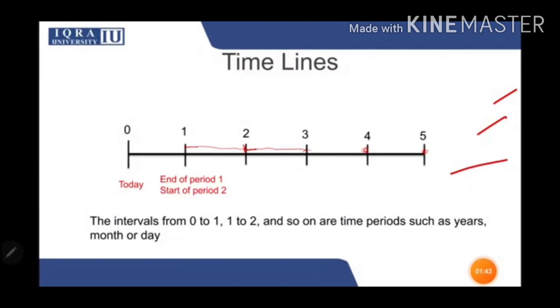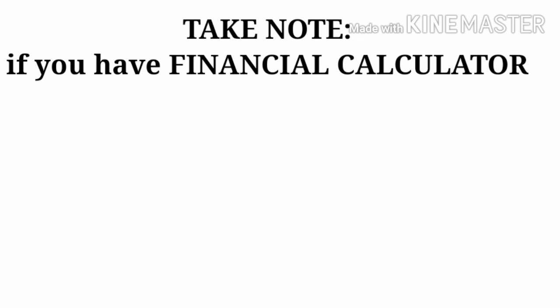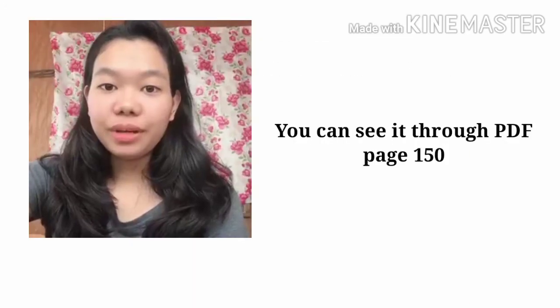As you can see, this is the end of period 1, start of period 2. This is the end of period 2 and the start of period 3. Then we have the end of period 3 and start of period 4, and the end of period 4 and start of period 5 and the end of period 5. Now, a timeline can be for more than 4 periods as well. It completely depends upon the question that you are dealing with. That would be all. Thank you.